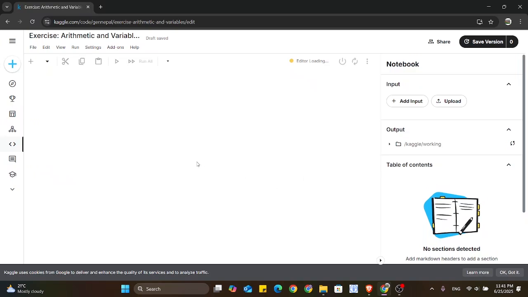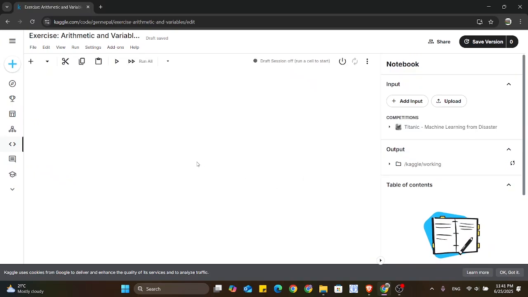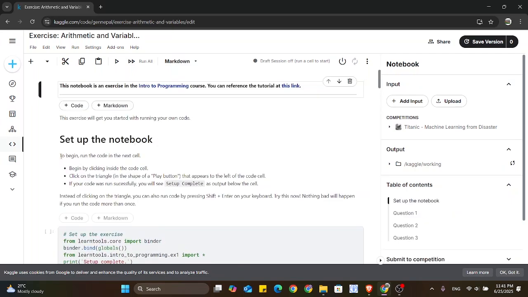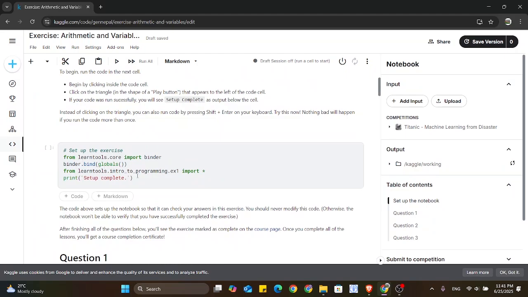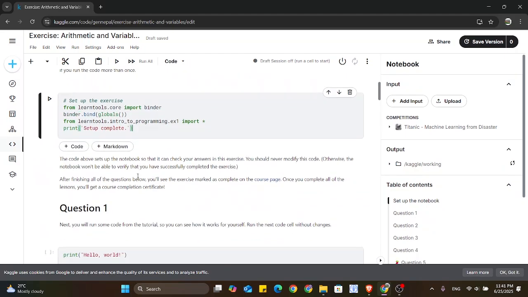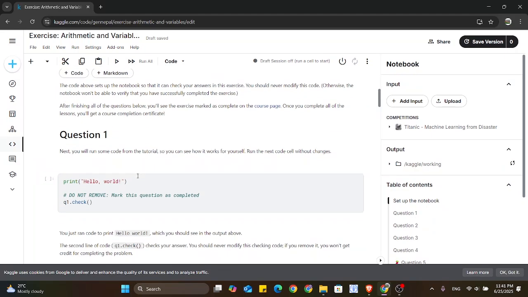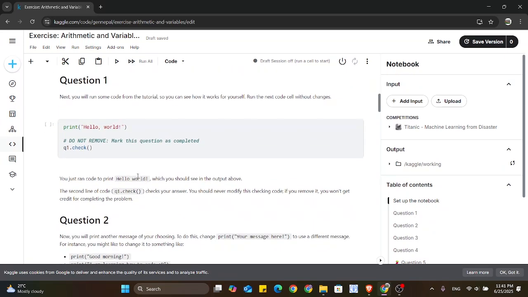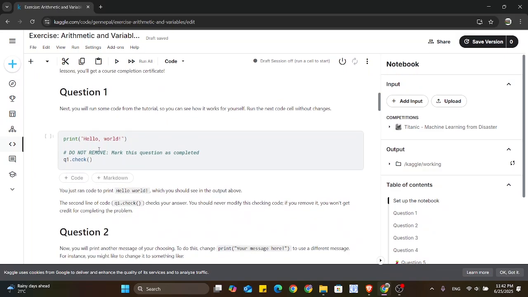It will redirect you to the notebook, the Jupyter notebook interface. So here you can start from this code, read the instructions, and run and check, rewrite, make sure whether it is correct or not. Automatically they have set q1.check, q2, question 1, question 2 like that, and they have this check function to check whether your answer is exactly correct according to the question that has been asked here.